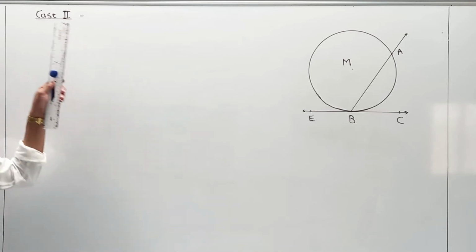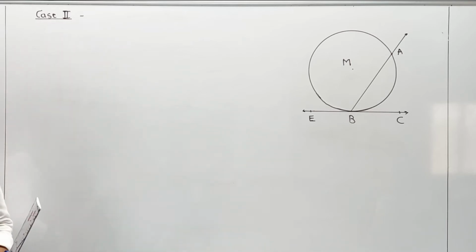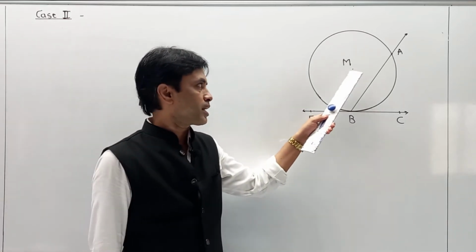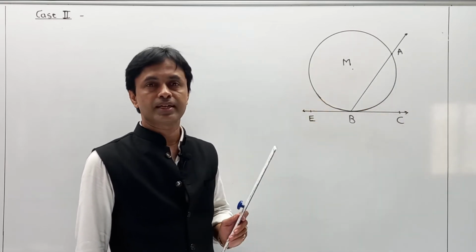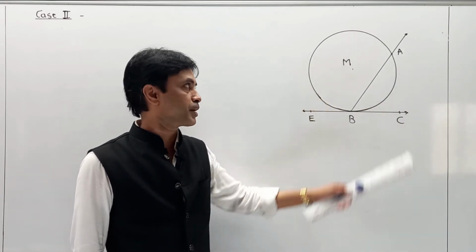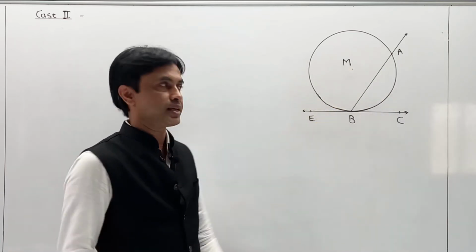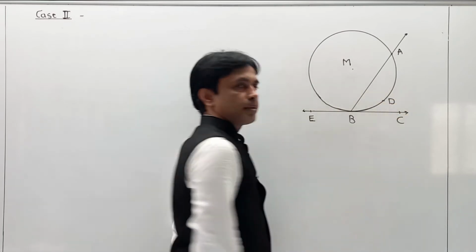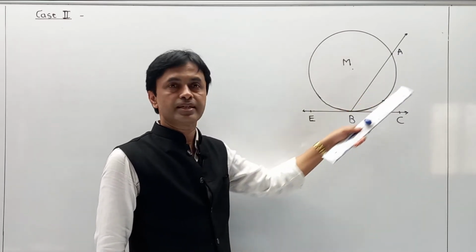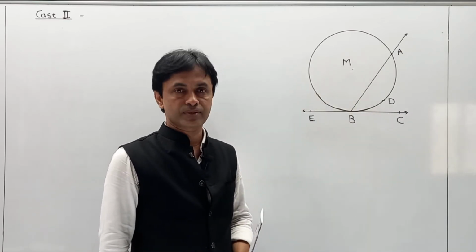Now friends, we are going to take case 2. As we have previously discussed, in the given diagram and what is to be proved, the structure is: M is the center of a circle, EBC is a tangent and AB is a secant. Now in this case, again we have to prove that angle ABC is half of major arc ADC. But now this diagram contains a construction.